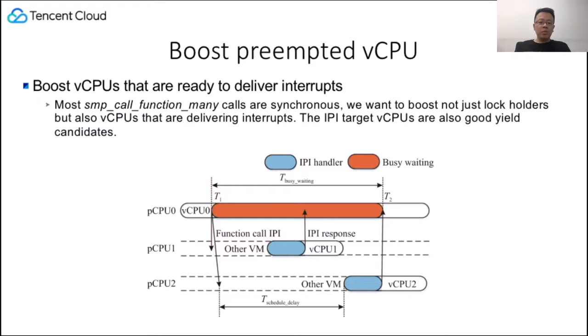Now we want to boost not just lock holders but also vCPUs that are delivering interrupts. Most SMP call function many calls are synchronous, so the IPI target vCPUs are also good yield candidates. We boost vCPUs during wake up and interrupt delivery time.